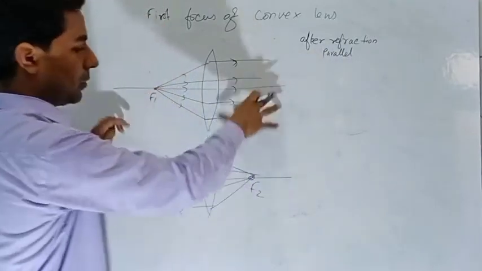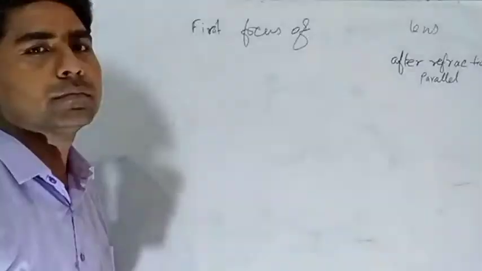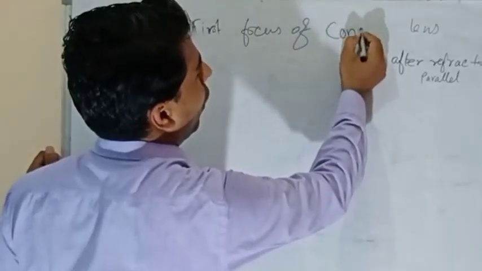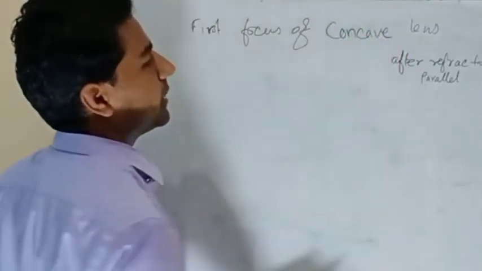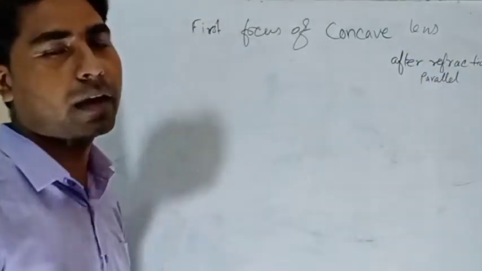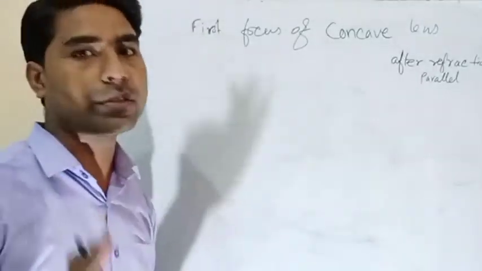First of all, I am going to erase this. So the first focus of the concave lens now. The definition remains the same: after refraction the rays must be parallel. What are we going to use? The concave lens.